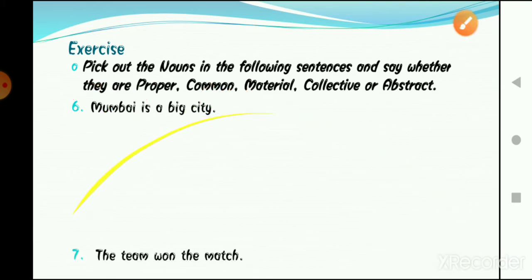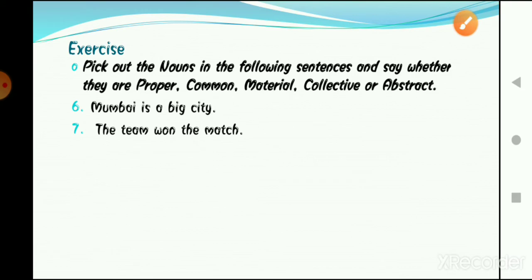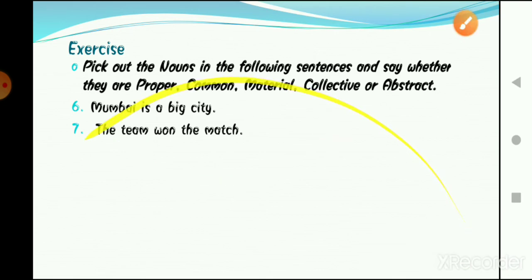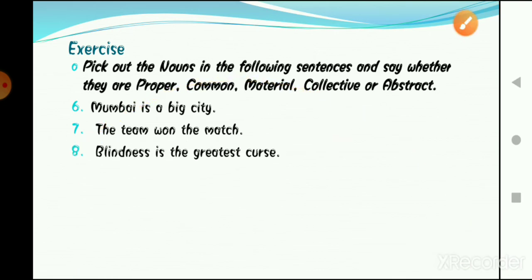Okay, now moving on to the seventh one. The seventh one is the team won the match. So identify the noun here. Yes, the word team is the noun here. Okay, and what type of noun is it? It is basically a collective noun. Why? Because it is referring to a collective group of people, right? Okay, now the eighth one is blindness is the greatest cure.